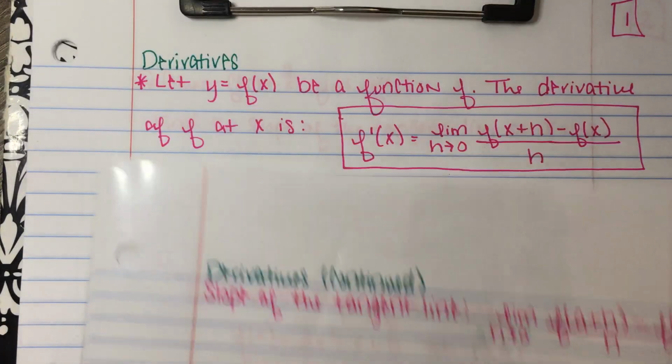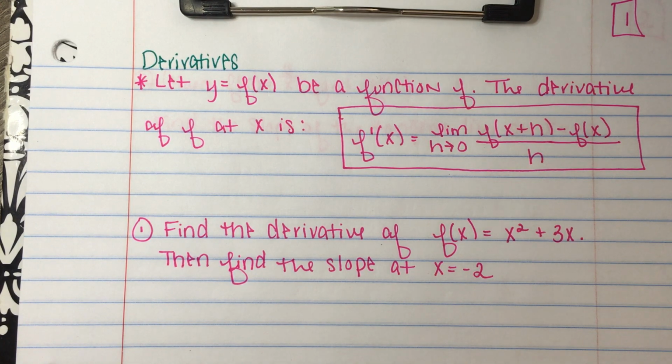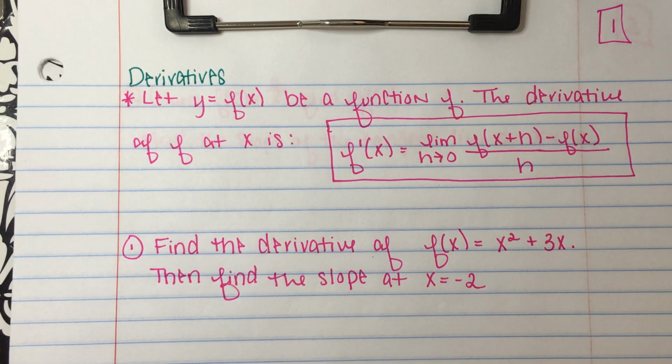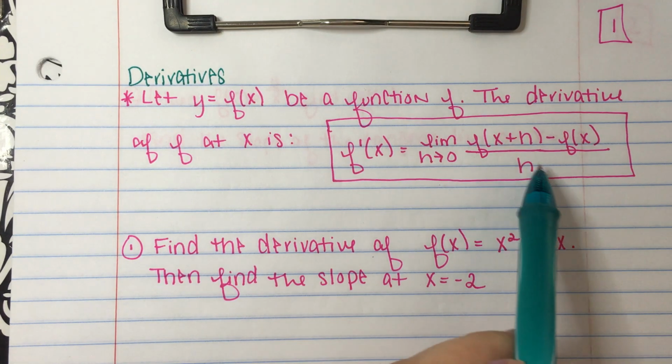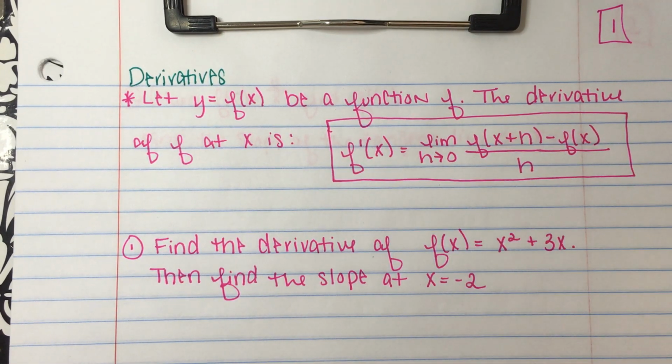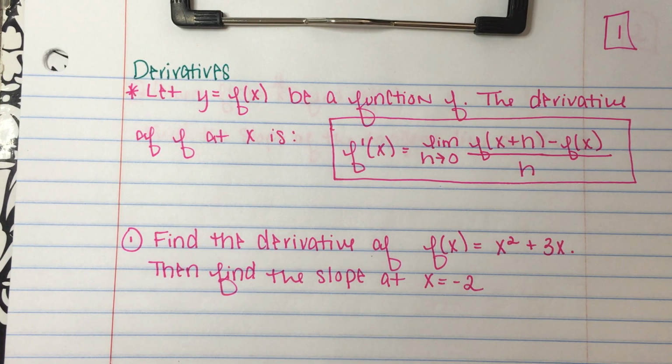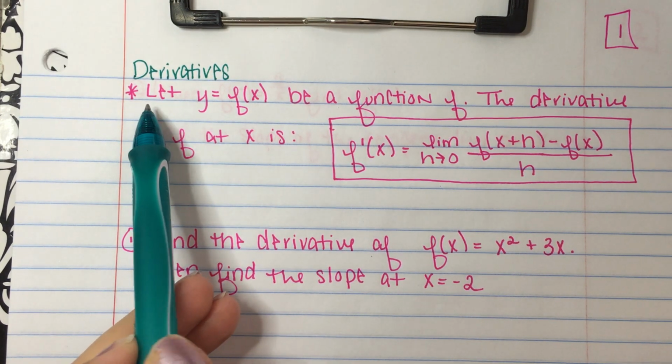Now we're getting to the heart of calculus, and we're going to be working with derivatives. The main difference between what we're doing today and what we've done in the past is that today this derivative is going to be for the entire function, for any x value. So we're going to be able to find the derivative of a function and then decide what x value we want to find the slope of the tangent line. We talked about how the derivative is the slope of the tangent line, and here is our definition from the textbook.